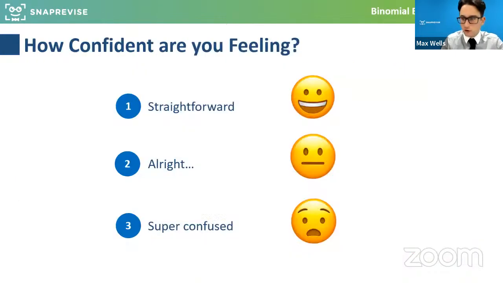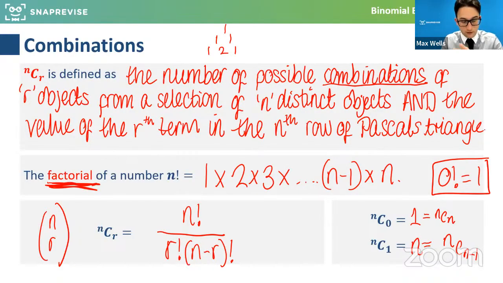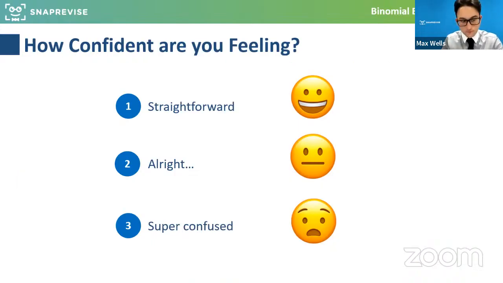So if I just move on, if you guys that have access to the chat can just give me a little checkpoint on how you feel with that so far in terms of confidence. And be absolutely honest, because I know for some people this is very new. So I want to address it if it's like something you haven't seen before. But just a 1, 2 or a 3 with how you're feeling.